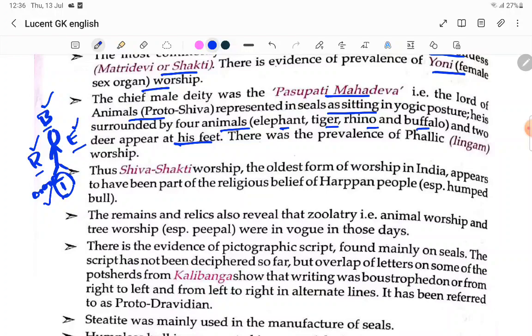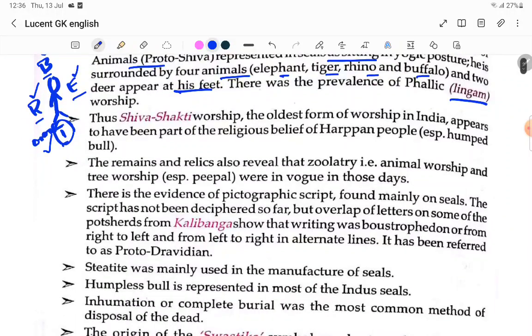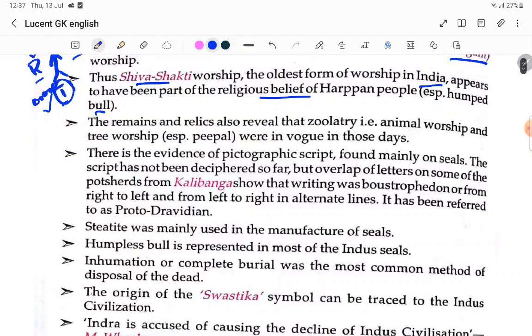This is important. There was the prevalence of phallic lingam worship. Lingam means Shiva Lingam, which people pray to even now. Thus Shiva Shakti worship, the oldest form of worship in India, appears to have been part of the religious beliefs of the Harappan people, especially the humped bull. The remains and relics also reveal that zoolatry, the animal worship, and tree worship were prevalent in those days.